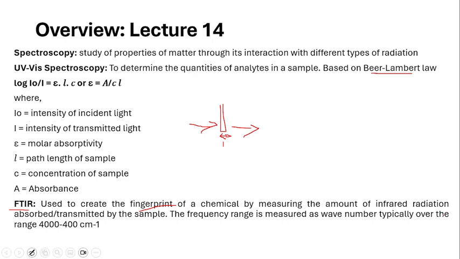So here we use the infrared radiation to determine the fingerprint of the chemicals. Next, we use the Fourier transform to convert the frequency range, and we are measuring it in the wave number. So here we will have a graph of transmittance percentage and the wave number.